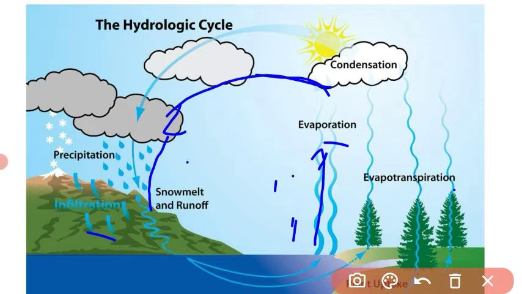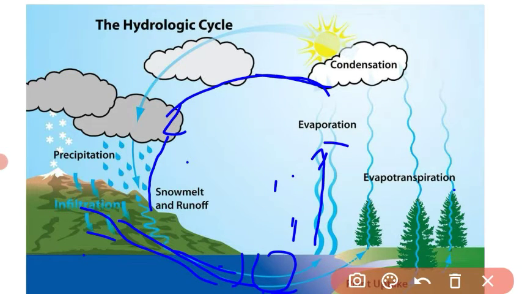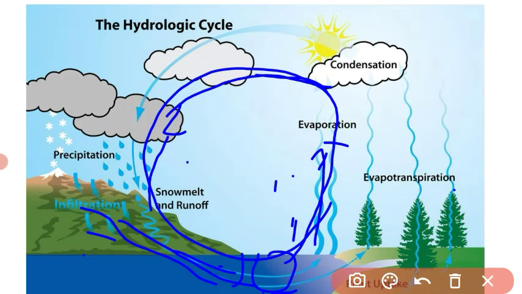After infiltration, when the soil is unable to absorb, the water goes again to a river or lake. Once it reaches there, this cycle is repeated. This cycle is called the hydrological cycle.